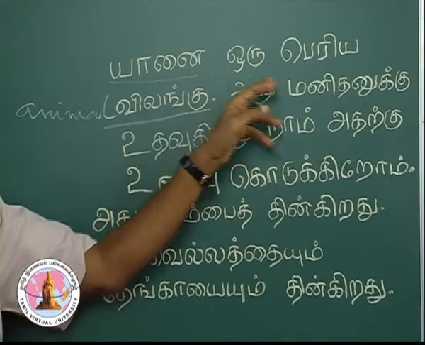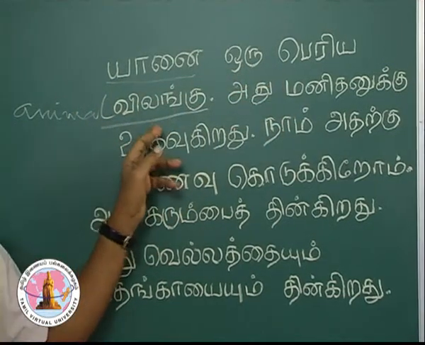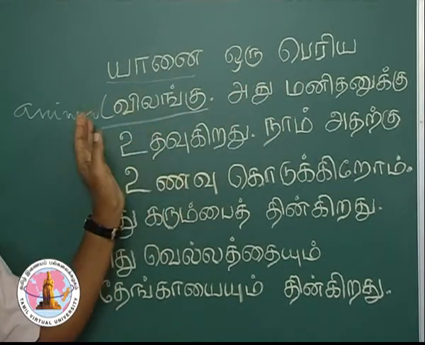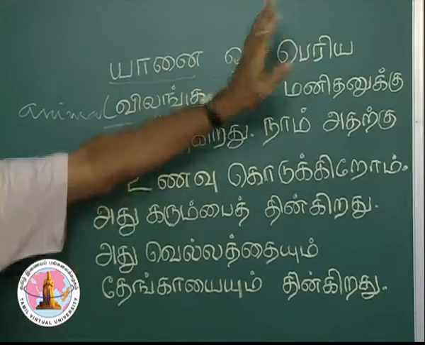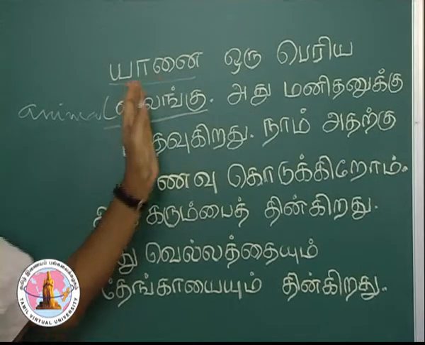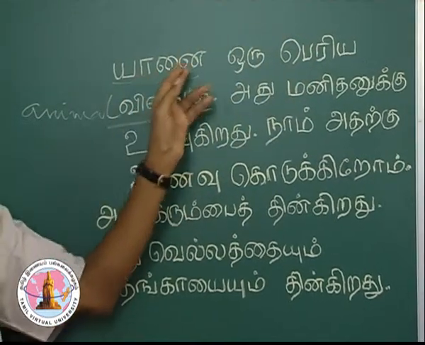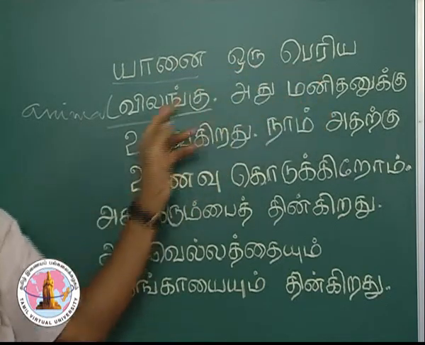Elephant is a big animal. யானை ஒரு விலங்கு. Elephant is an animal. யானை ஒரு பெரிய விலங்கு. Elephant is a big animal.